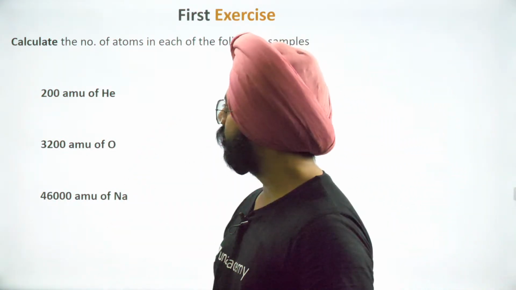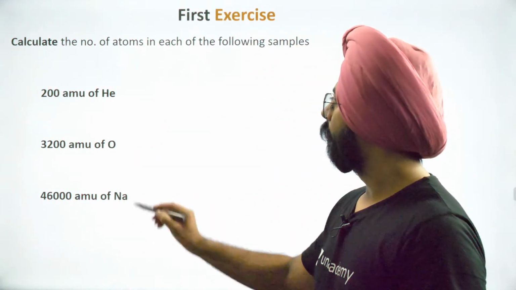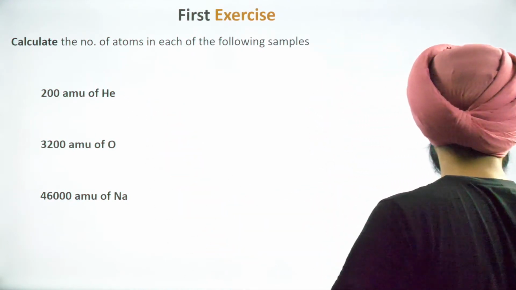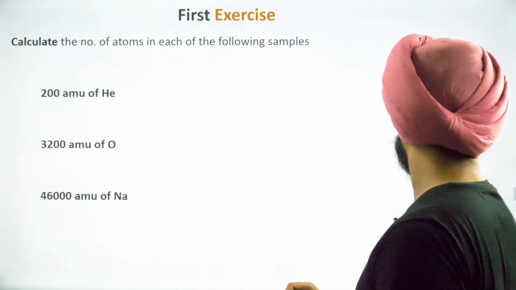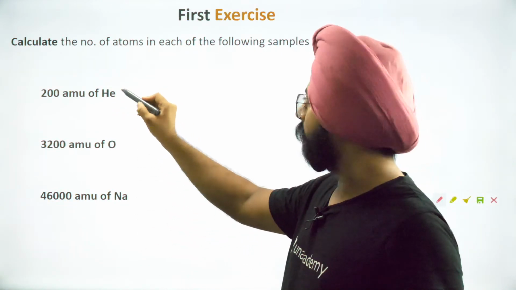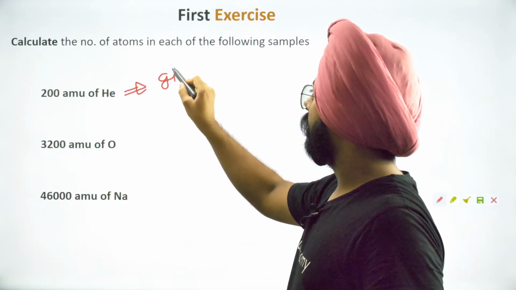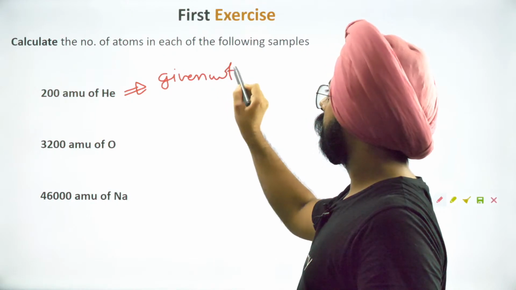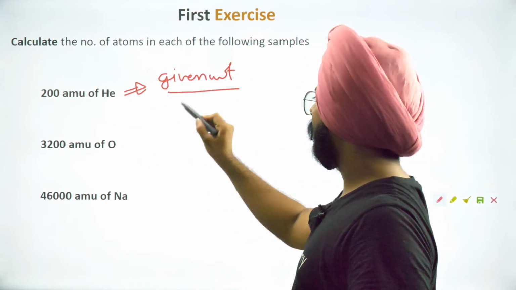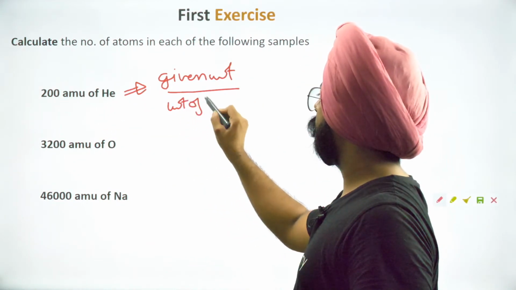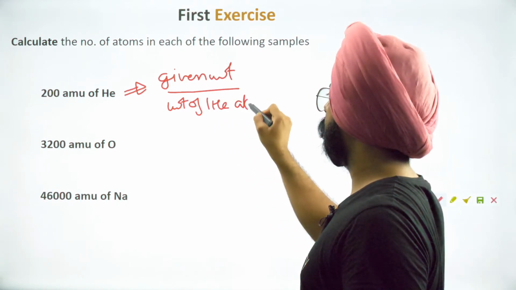200 atomic mass units of helium. How will you calculate the number of atoms? We'll calculate the number of atoms by doing given weight divided by weight of one helium atom.